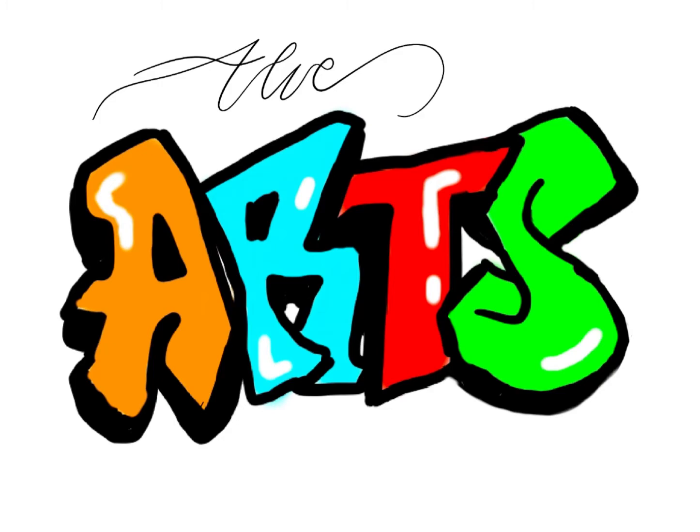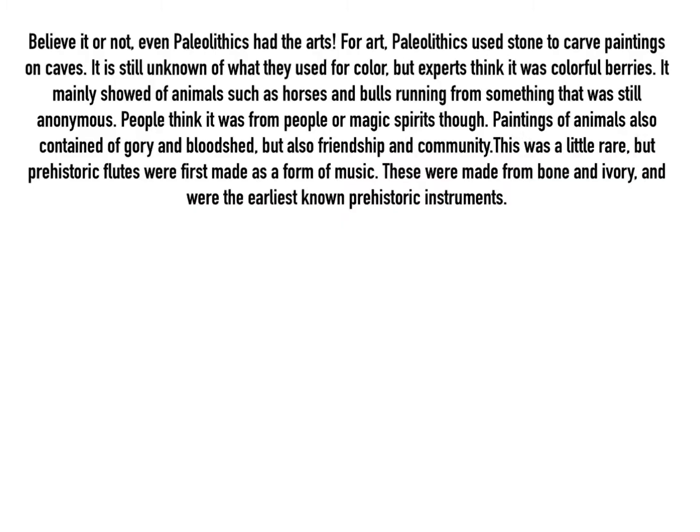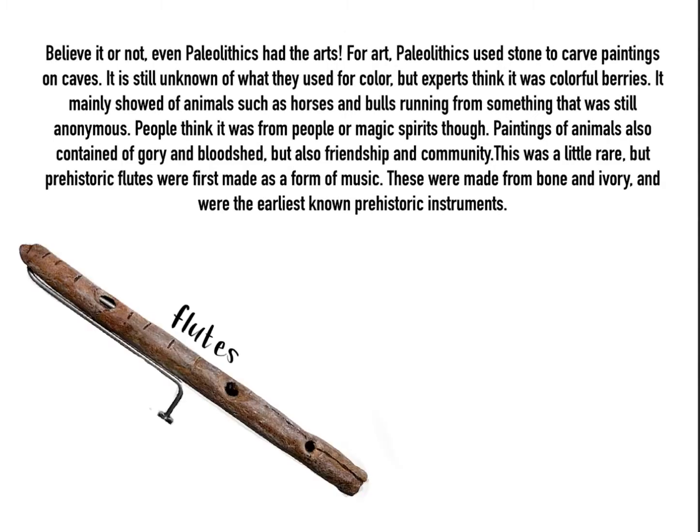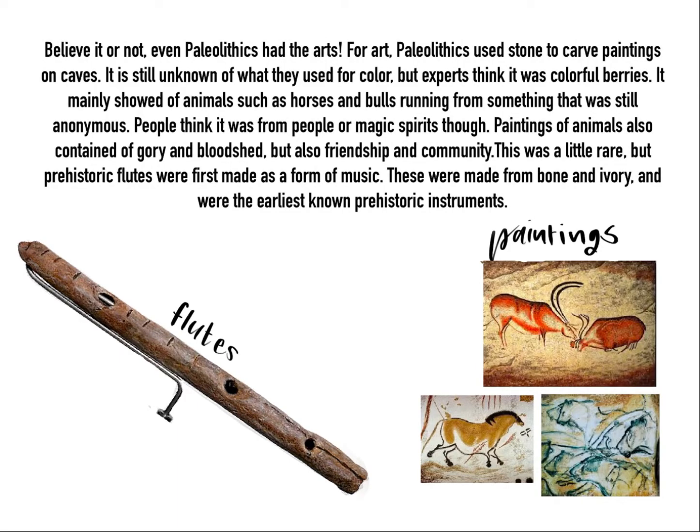The astonishing arts. Believe it or not, even Paleolithic people had the arts. For art, they used stone to carve paintings on caves. It is still unknown what they used for color, but experts think it was colorful berries. The art mainly showed animals such as horses and bulls running from something that is also still unknown. People think it was from humans or magic spirits, though. Paintings of animals contain glory and bloodshed, but also friendship and community. This is a little rare, but prehistoric flutes were also made as a form of music.